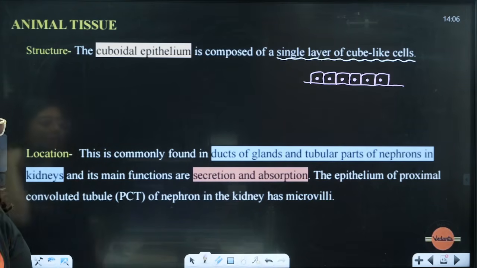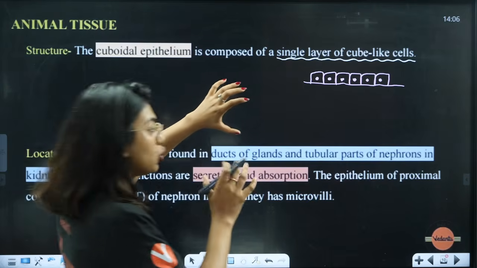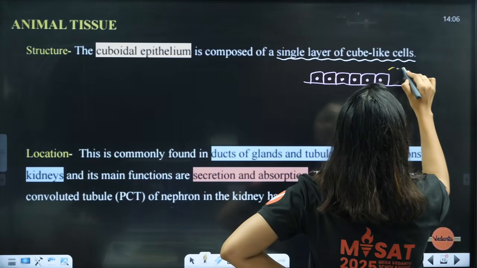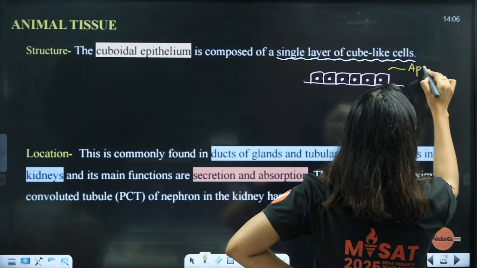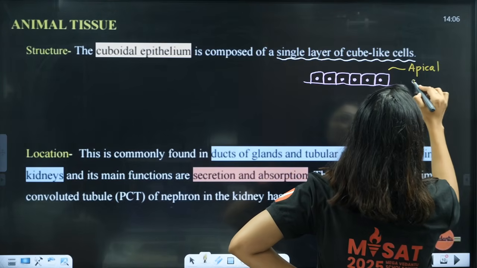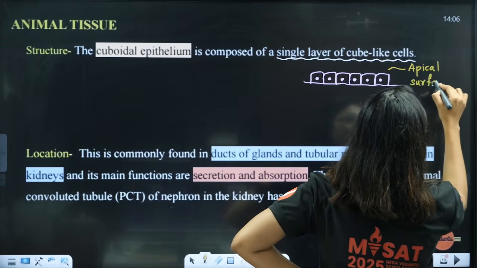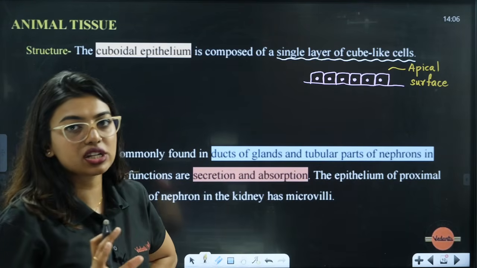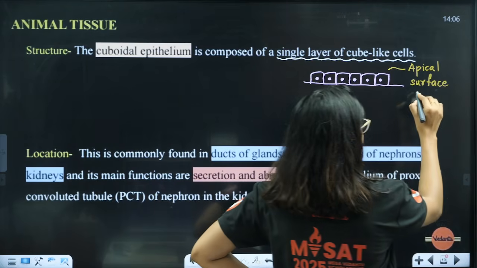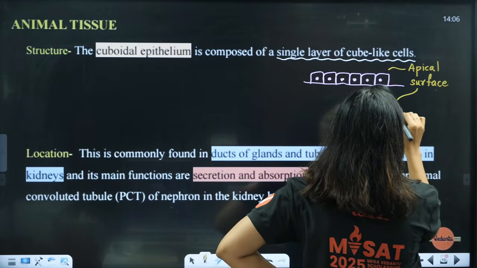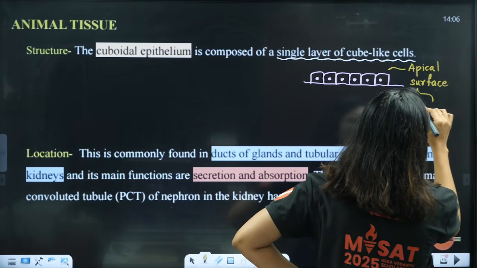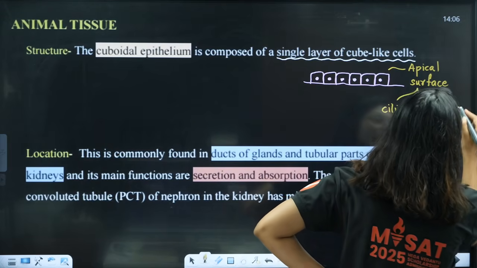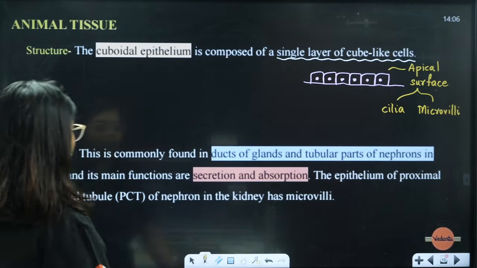Now, location, students, this is commonly found. The important thing in the cuboidal epithelium is that there is an apical surface, and modifications happen on the apical surface. But this does not happen in squamous, because those cells are very flattened cells. Modifications on the apical surface can be the presence of cilia, or microvilli can also be there. I will explain this in detail, students, but just keep it in your mind. Microvilli will be present.